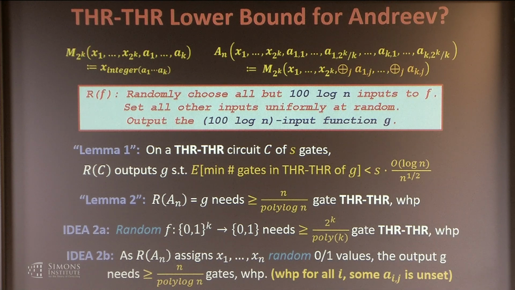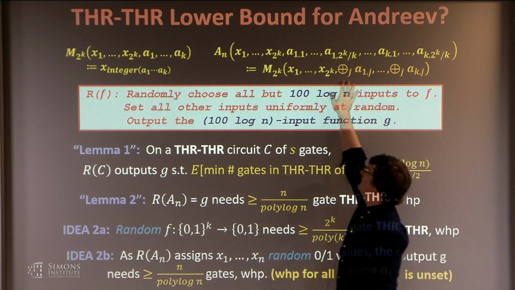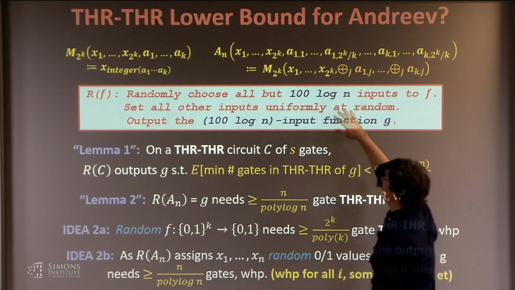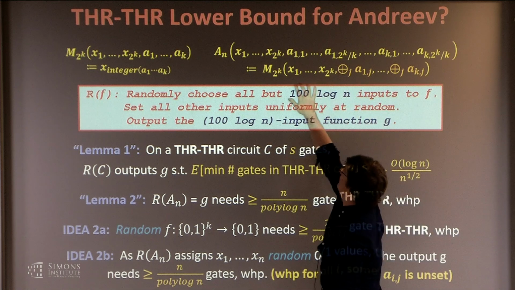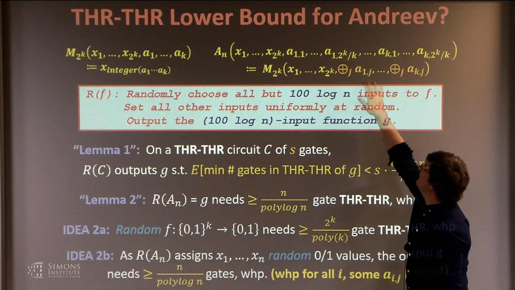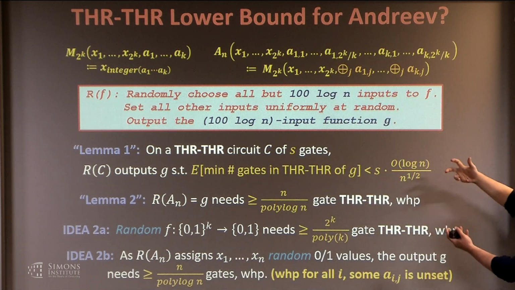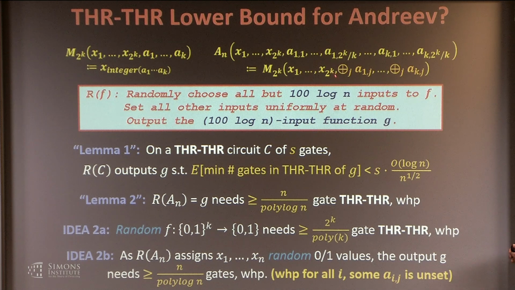If I can show that, then setting almost all the others at random, this thing is basically implementing the truth table of some random function. If I leave each of these unset, I can still implement some hard random function on k inputs, where k is log n here. So that's roughly why you would get Lemma 2.